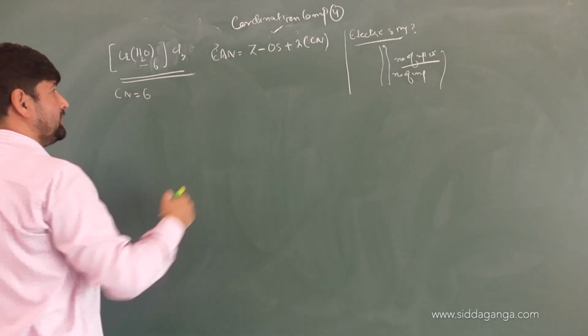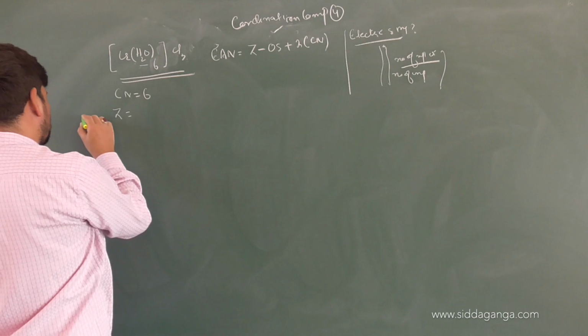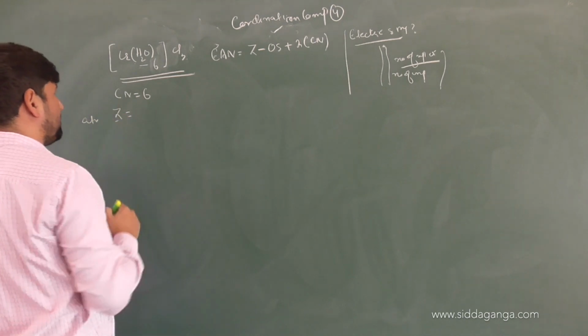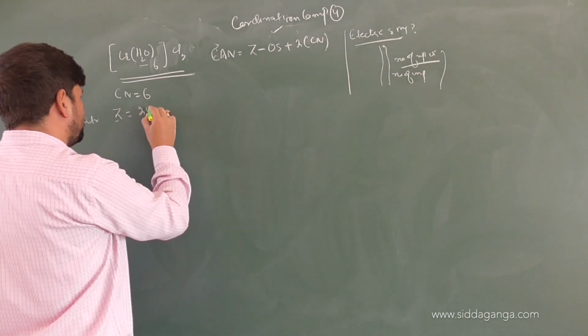Very good. Now what is Z for chromium? Z is the atomic number of chromium, right? What is the atomic number of chromium? It is 24. Correct? The atomic number of chromium is 24.